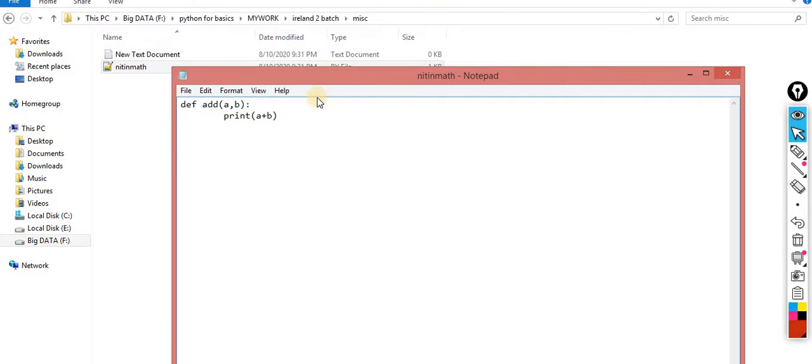Let me write one more function over here, the multiplication, which returns a into b. I am saving it. This file is called nitinmath.py.